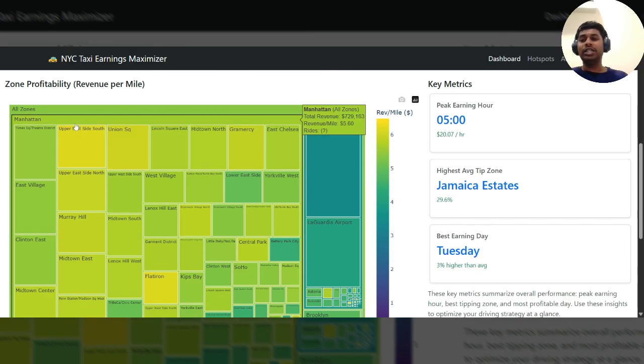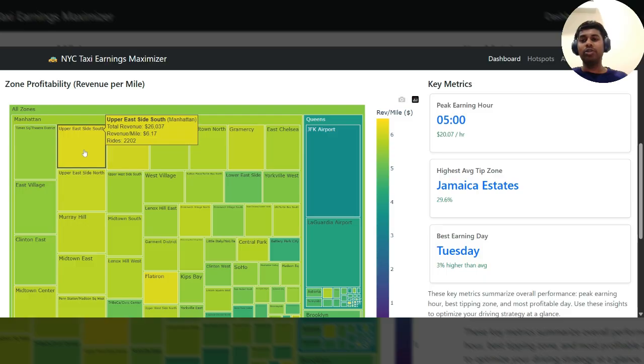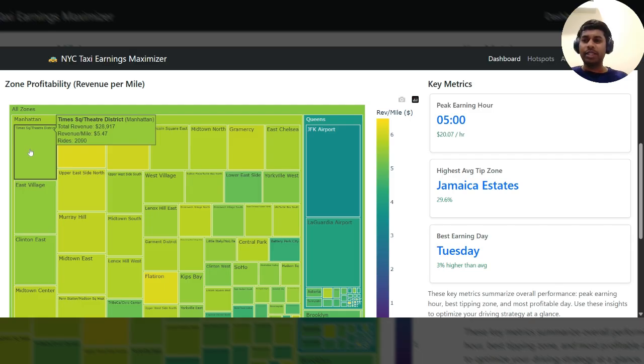And here you can see on the Upper East Side South, the lighter colors denote the higher revenue per mile. At Upper East Side, they can earn a revenue per mile of $6.17, but the wait time is also more. But at Times Square Theater District, the wait time is shorter, but the revenue per mile is also lower, but they can complete more rides.